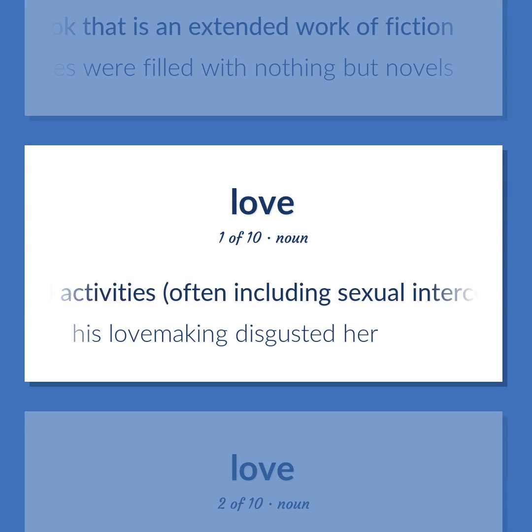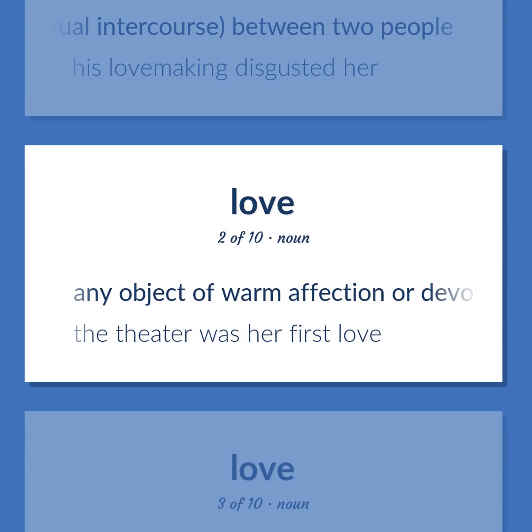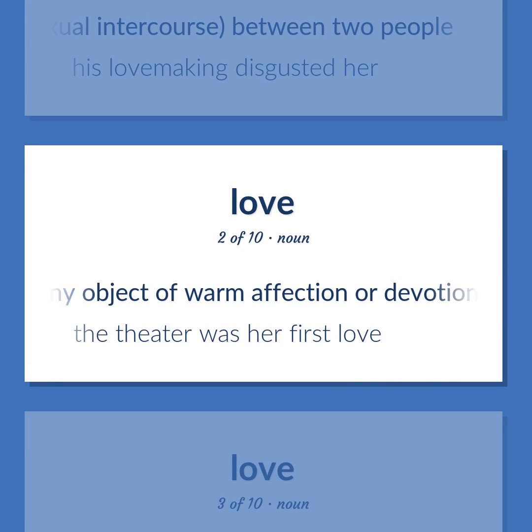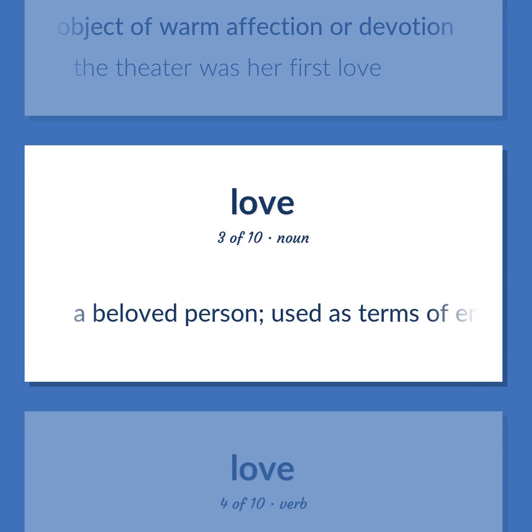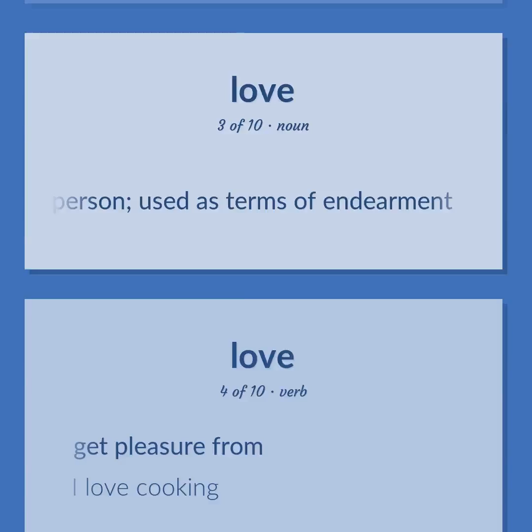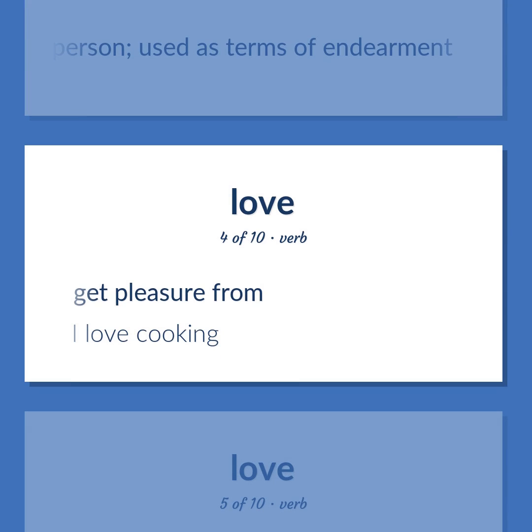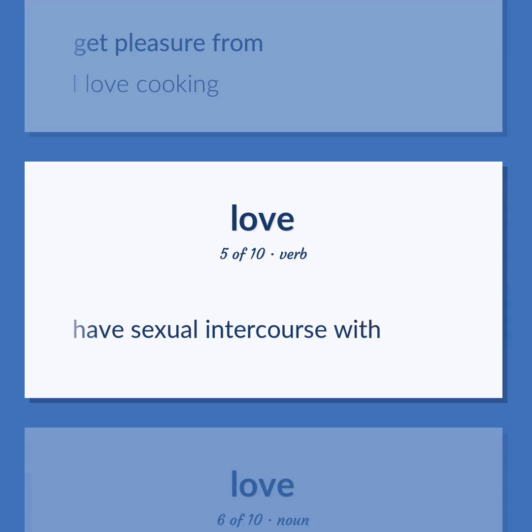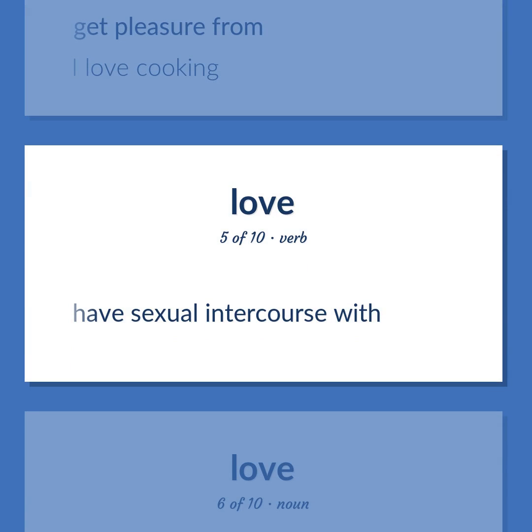Love: sexual activities, often including sexual intercourse between two people. His lovemaking disgusted her. Any object of warm affection or devotion. The theater was her first love. A beloved person, used as terms of endearment. Get pleasure from. I love cooking. Have sexual intercourse with.